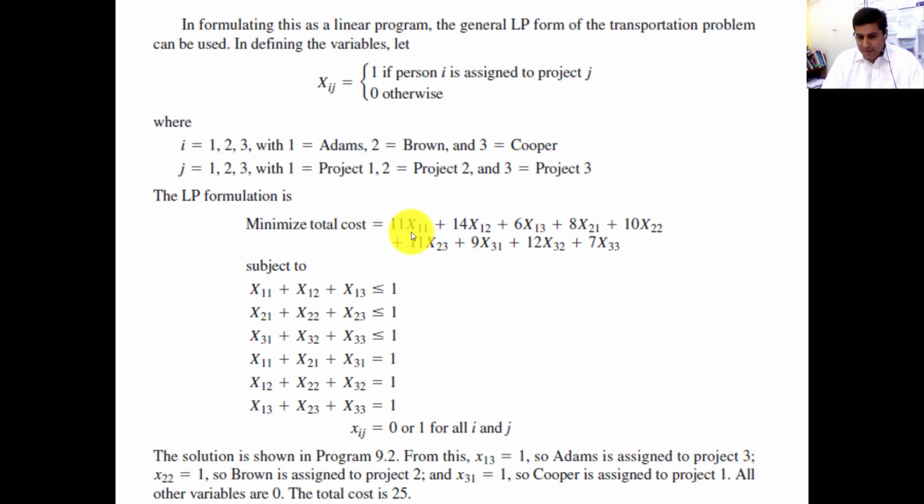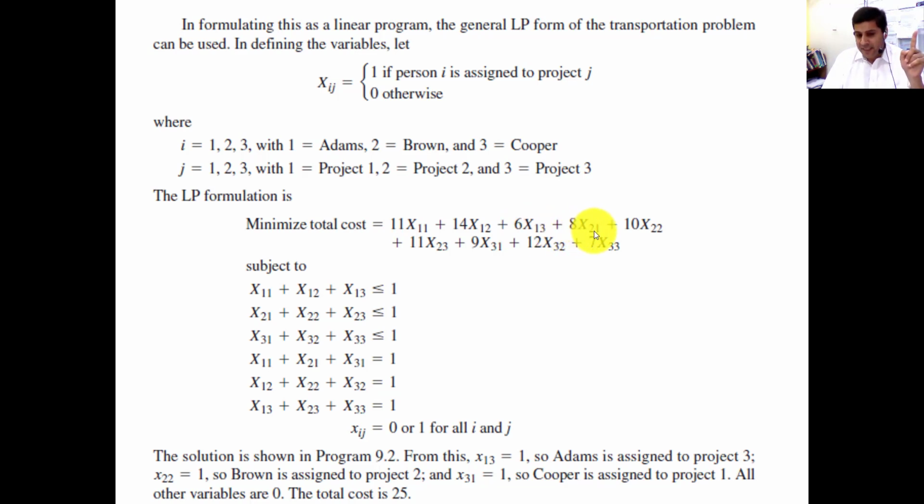So this is the same as what I have already discussed: 11x11 plus 14x12 plus 6x13. This first part is Adam: x11, x12, x13, and 11, 14, 6 are the costs of Adam while assigning to job 1, job 2, and job 3. If Adam is assigned to job 2, he will charge $14 for that. If Adam is assigned to job 3, he will charge $6 for that.